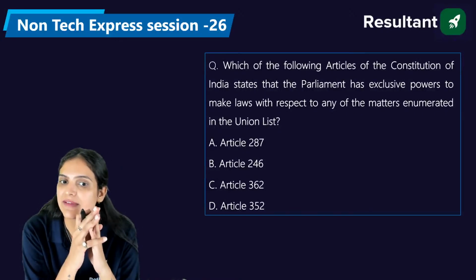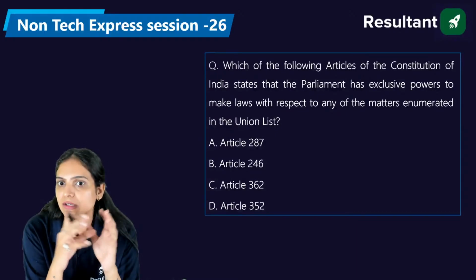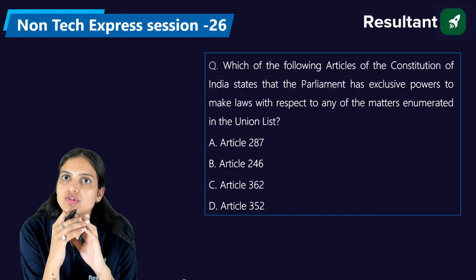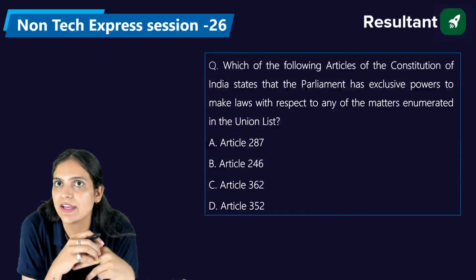Article 287, 246, 362, and 352. Which do you think is right in the context of the question? Okay, Article 352, Sultanuddin. Article 352 discusses the national emergency. Very good, Anant.